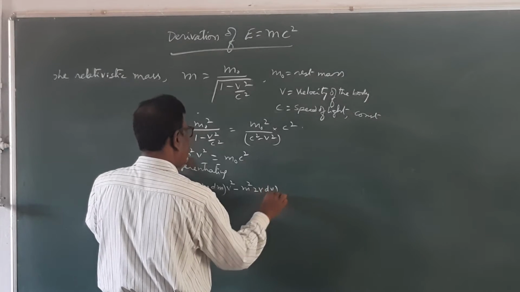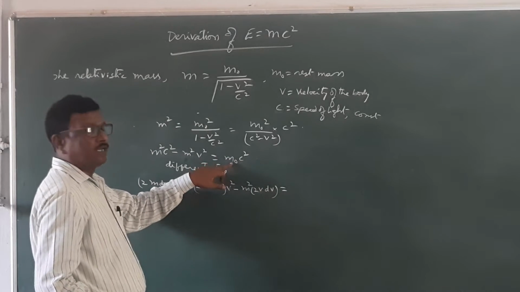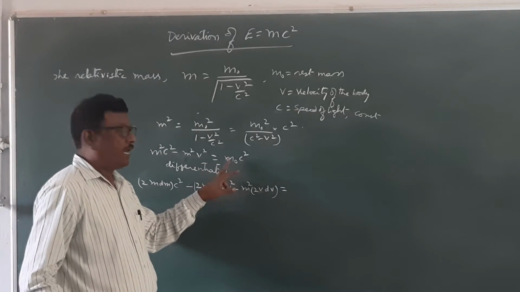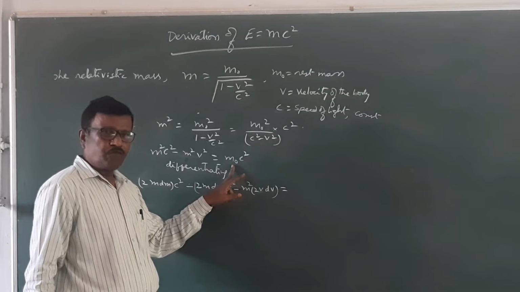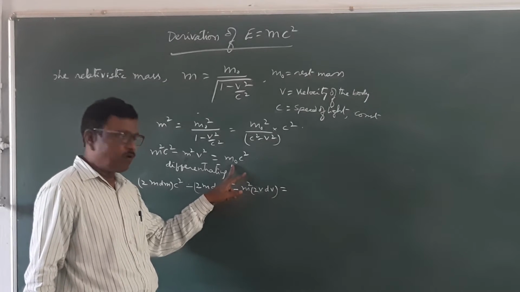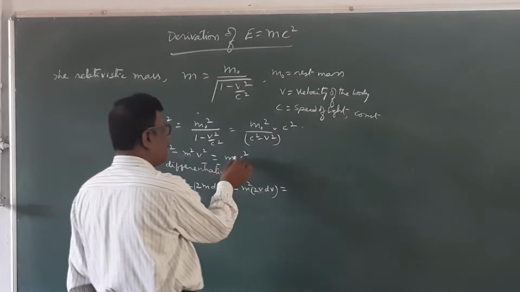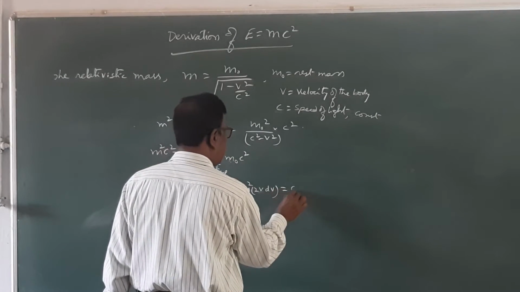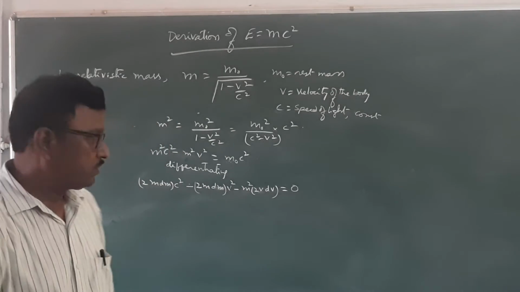2v dv is equal to... here, see, the rest mass of the particle is constant, therefore on differentiation it will become 0. C, the speed of light, is also constant. Since these two are constant, the change in their physical quantities is equal to 0.